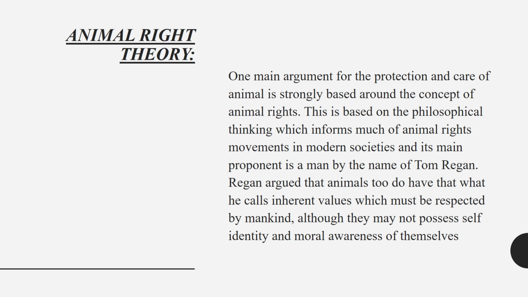Animal rights theory. One main argument for the protection and care of animals is strongly based around the concept of animal rights. This is based on the philosophical thinking which informs much of the animal rights movement in modern society, and its main proponent is a man by the name of Tom Regan. Regan argued that animals do have what he calls inherent values, which must be respected by mankind, although they may not possess self-identity and moral awareness of themselves.